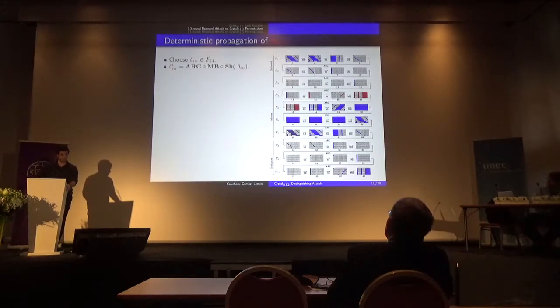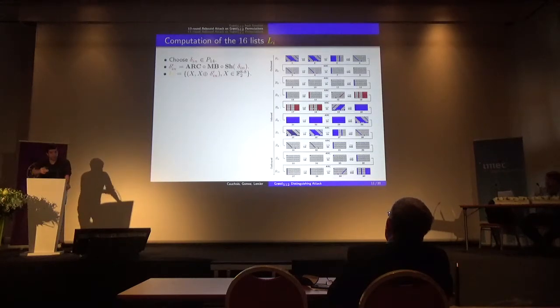So what I do is I partition my state into 8-byte values, such as there are columns in pattern 19. So there are shifted columns in pattern 18, and these couples of state values, so the lists, there are 16 lists L_i, such that elements in L_i are couples of 8-byte values, shifted columns of pattern 19, compatible with the induced restrictions of the differential.